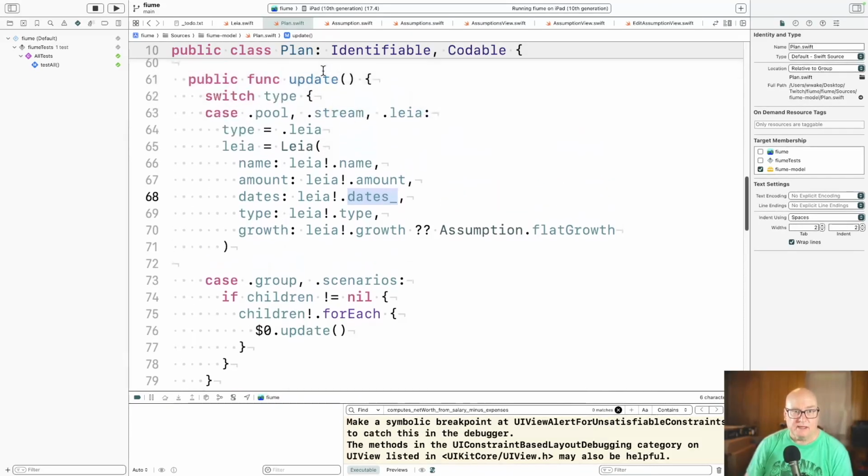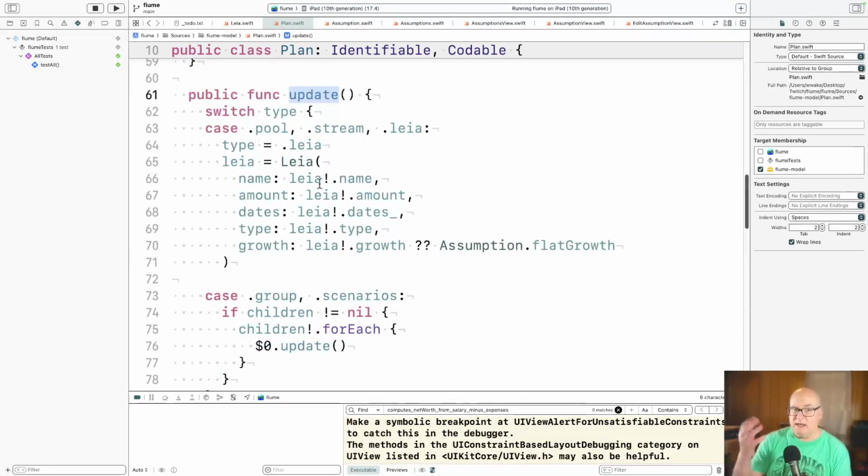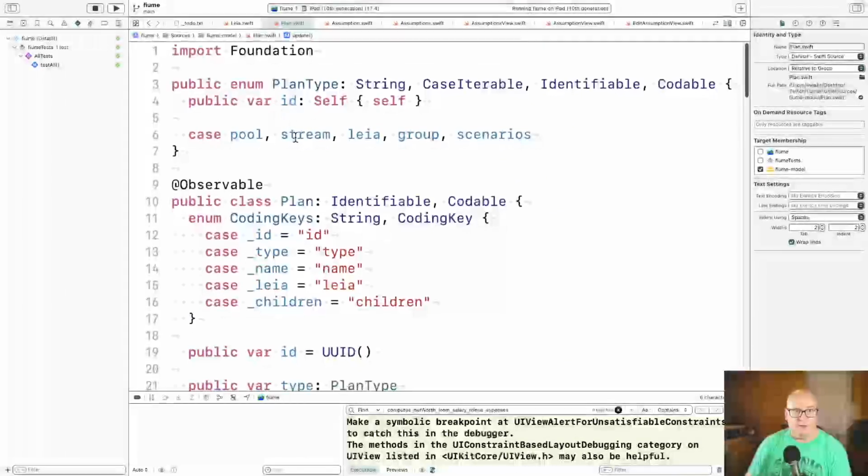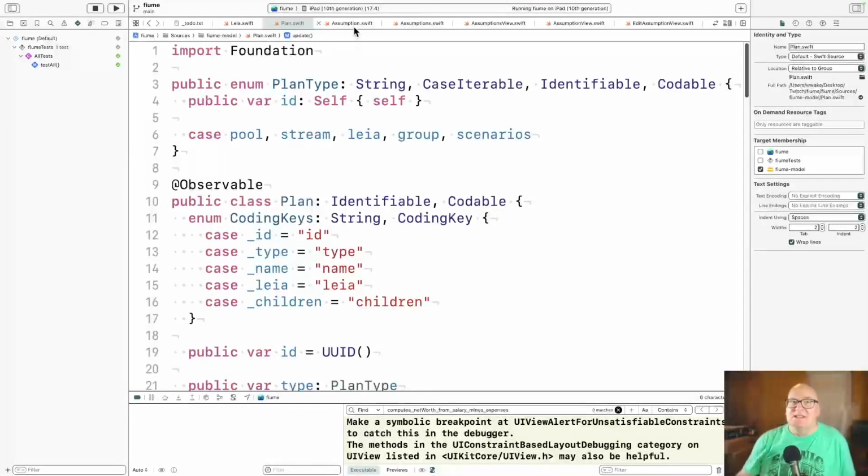They're all calling back to this update function. That kind of covers the persistence. Next week when we come in, we'll take out this function, we'll clean up growth, we'll clean up dates, and we'll clean up the type up here to only have Leia, no pool or stream. All right, so let's look at assumption.